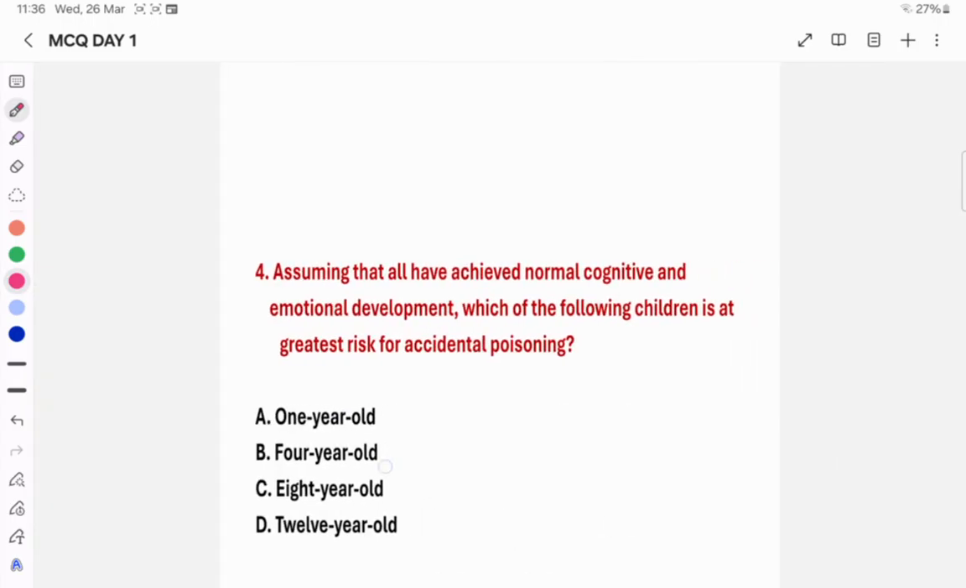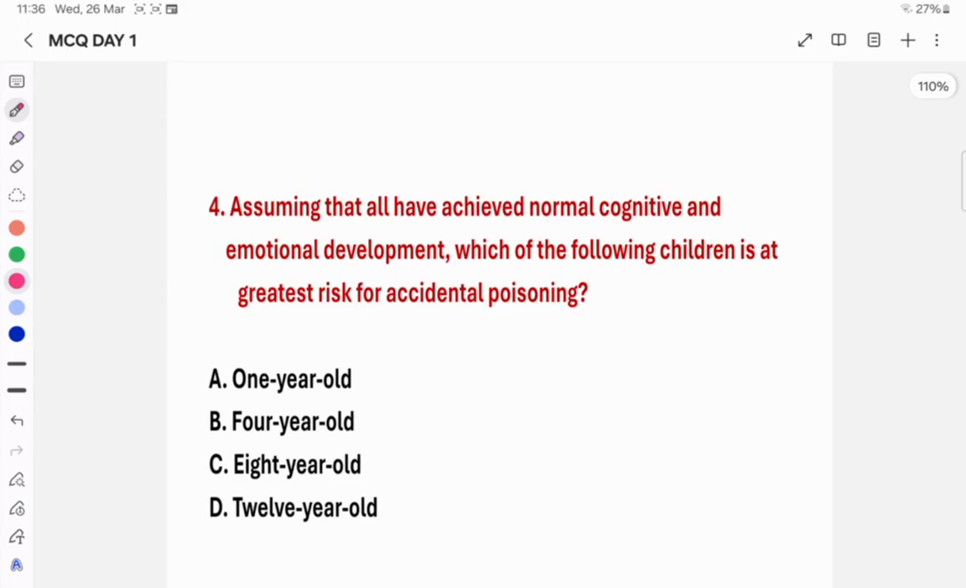The next question, question number 4, is: assuming that all have achieved normal cognitive and emotional development, which of the following children is at greatest risk for accidental poisoning? In this age group, which children are at maximum risk? That is the question. Option A is 1 year old, option B is 4 year old, option C is 8 year old, option D is 12 year old. Can you guess the answer?